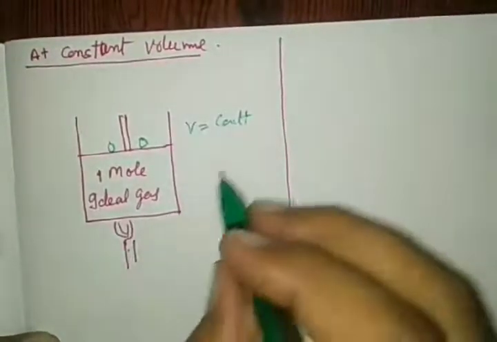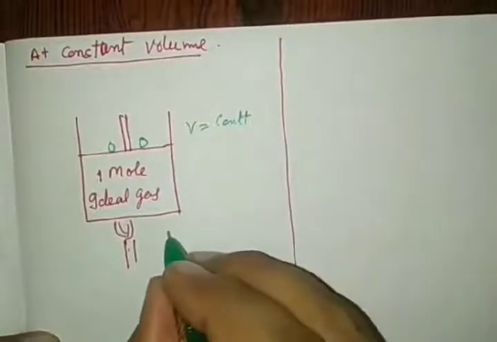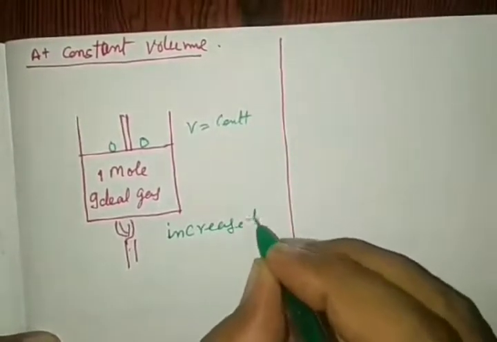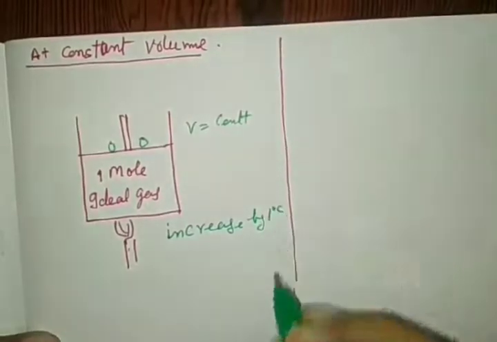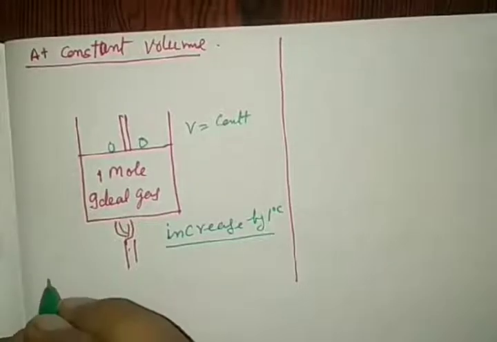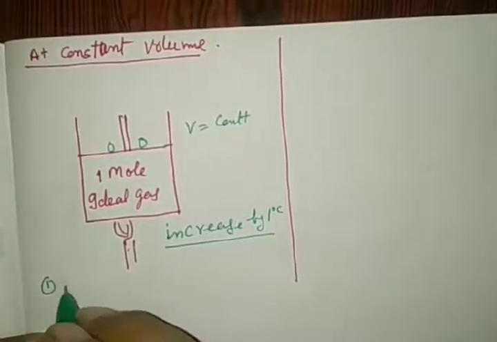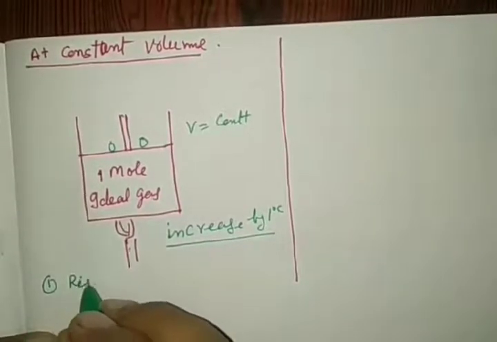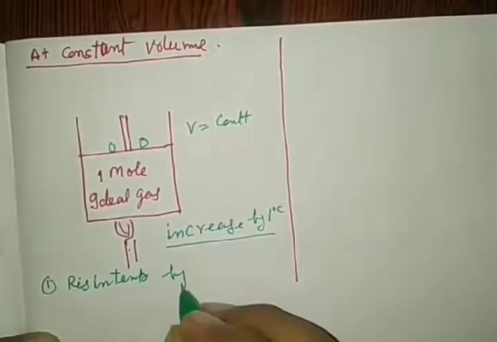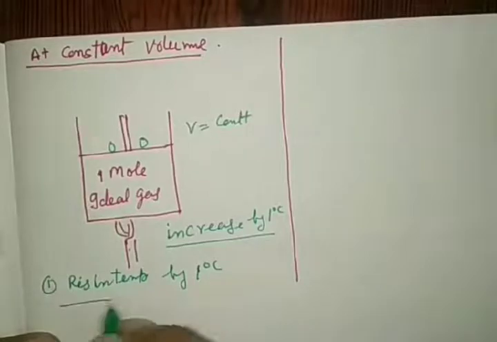So we are increasing its temperature by 1 degree Celsius only. Here we are doing only one thing, a rise in temperature by 1 degree Celsius.